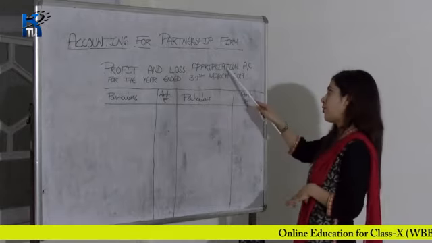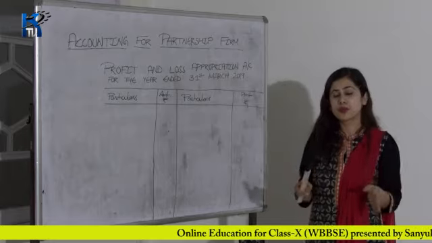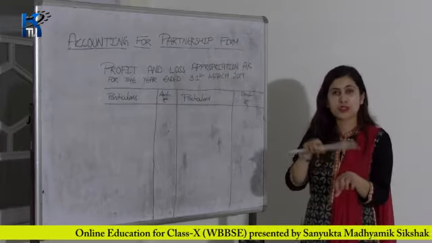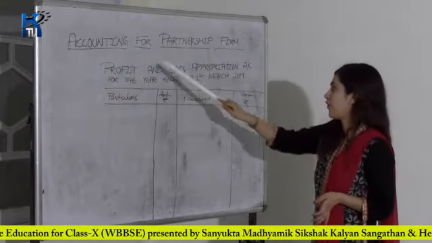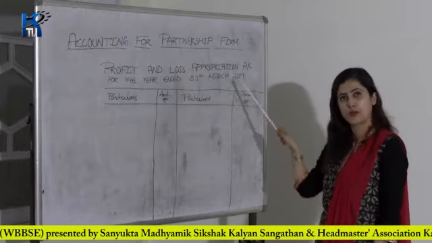So profit and loss appropriation is nothing but the distribution of the profit among the partners. Suppose there are three partners, then you have to distribute the profit between these three partners. Now this is your profit and loss appropriation account for the year ended. This is the format of your profit and loss appropriation account.